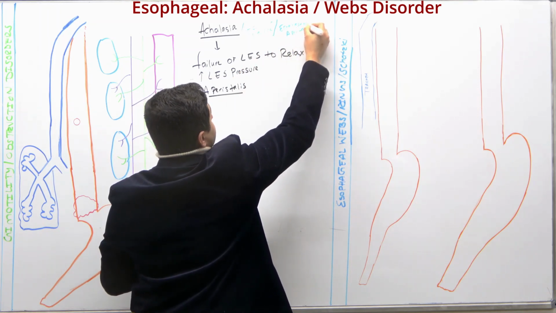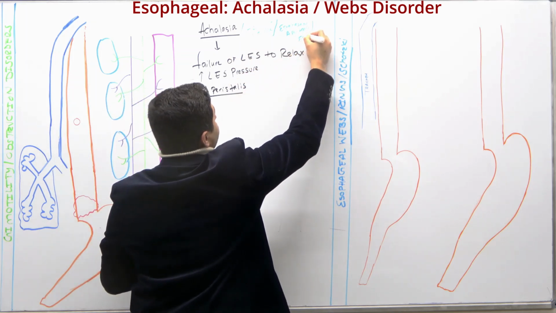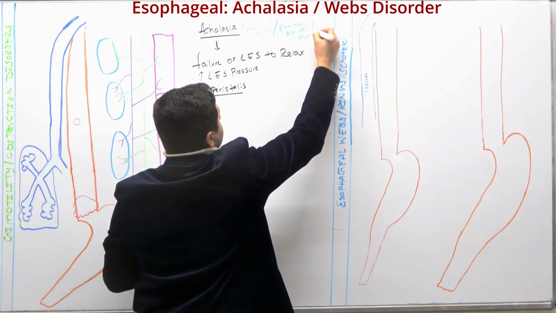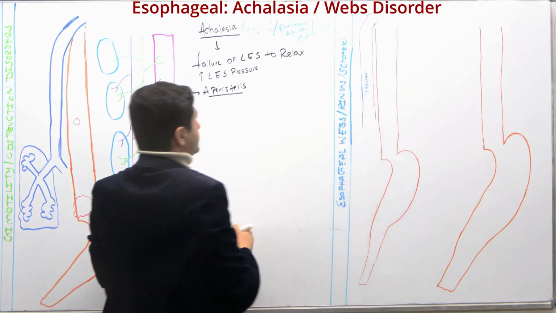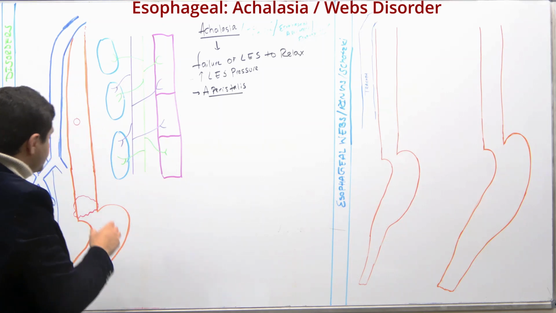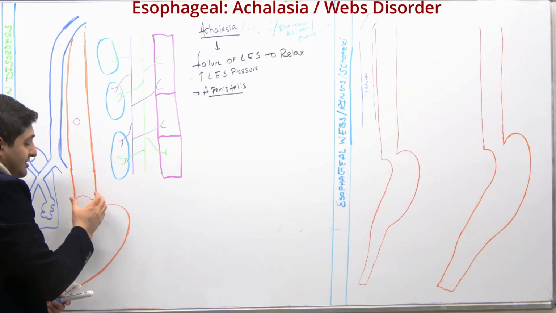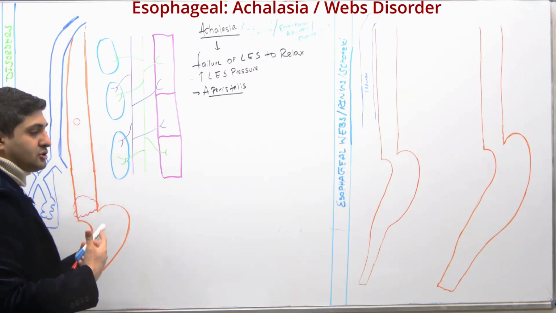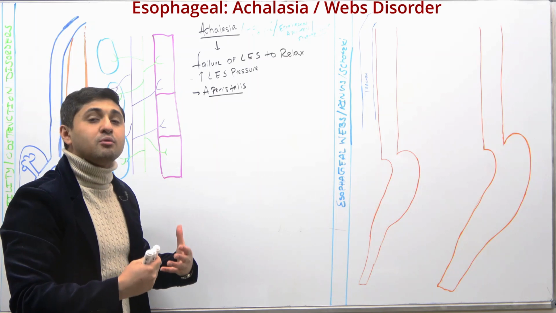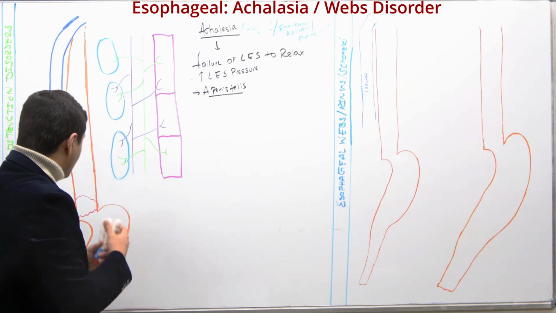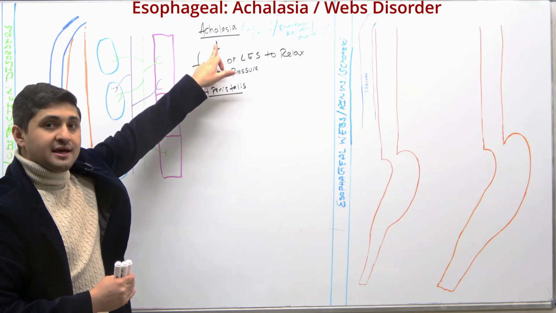There is another name for this one. Sometimes they also call it esophageal spasm, which basically means that there is some sort of spasm that results in this lower esophageal sphincter, which is more physiological, not being able to relax, so that it causes the food to accumulate in this condition, achalasia.